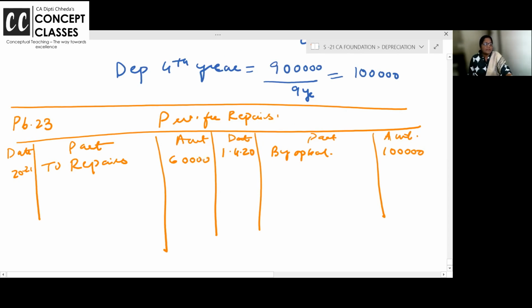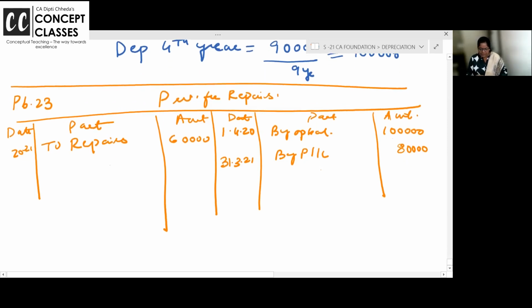And in 2021, every year on 31st March 21, last day, P&L account debit to provision. They are creating a provision of 80,000. I will not teach this concept in the final accounts. Final accounts में भी पूछते हैं. Opening balance is given. Current year P&L account debit, provision you are making 80,000. Against that repairs is 60,000.